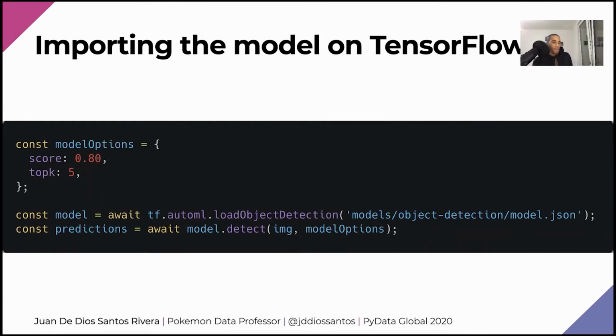Fine, right? Then I'm going to use model.detect to predict. The first parameter here is my image, and the second one is an optional object, which I'm calling model options. In model options, you're going to select some attributes that you want regarding your detection. For example, score. Score specifies the minimum confidence value a prediction has to have for it to be returned. In my case, it's 0.80, meaning that if the prediction's confidence value is 0.79, it won't be returned. Then I have topK, and topK is going to return only the K predictions that have the highest confidence value. In my case, I only want 5.